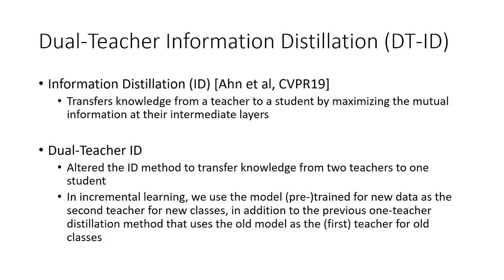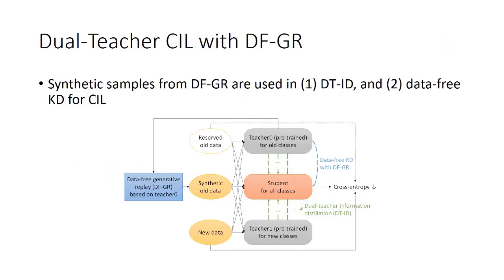Information distillation transfers knowledge from a teacher to a student by maximizing the mutual information at their intermediate layers. We altered the original information distillation method to transfer knowledge from two teachers to one student. In incremental learning, we use the model trained for new data as the second teacher. Finally, our proposed dual teacher class incremental learning scheme deploys both dual teacher information distillation and data-free generative replay, as shown in the figure. The synthetic samples from data-free generative replay are used in information distillation as well as data-free KD.